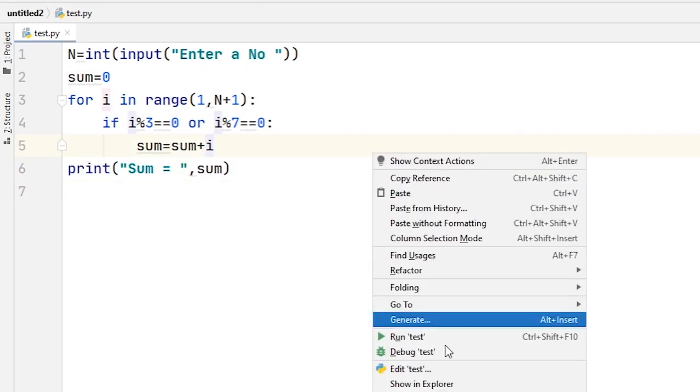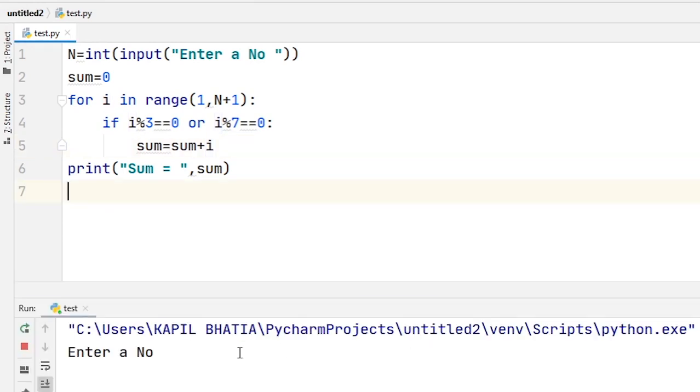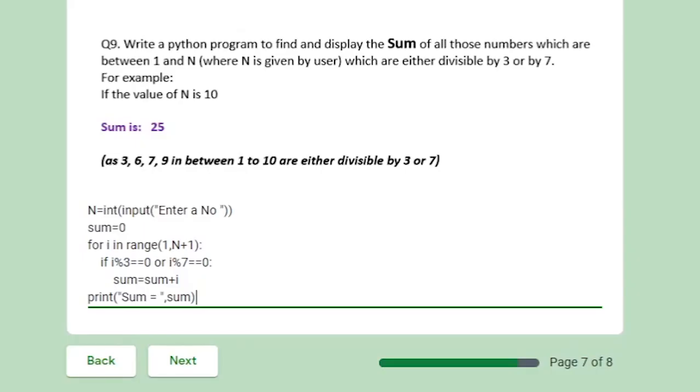Now let's run this code. Enter a number. My value is 10. The value of n is 10. Output is sum is equal to 25. When we input the value of n as 10, the output will be sum is equal to 25. So I hope you understand how to write the code of this program.